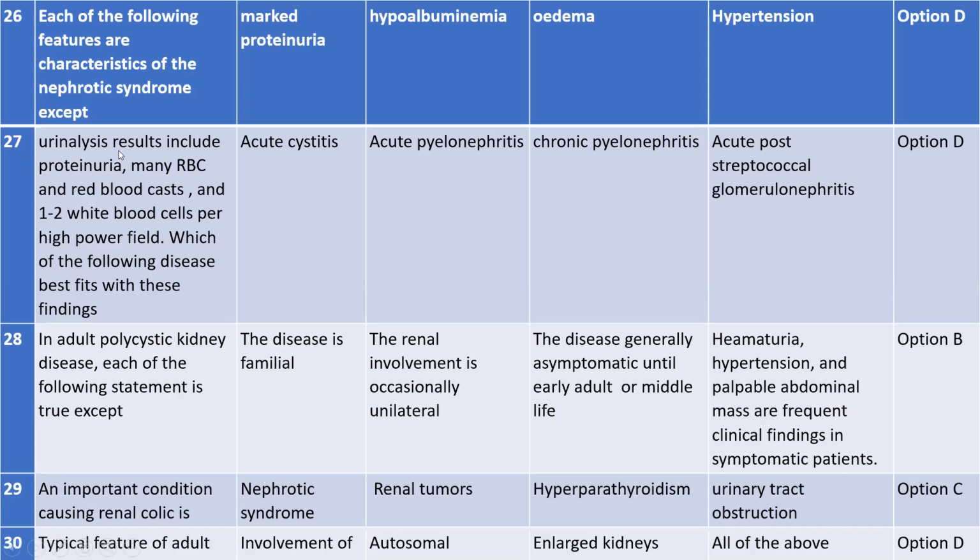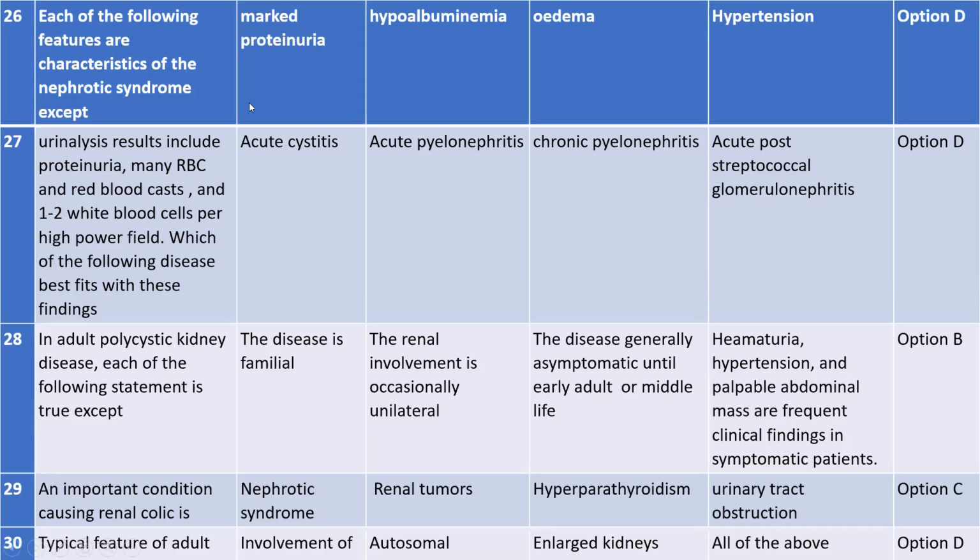So the urinalysis result includes, okay, urinalysis means urine test. In the urine test, the result includes proteinuria. When the urine test is done, what will the result be? The result will include proteinuria and many RBCs and red blood casts, as well as 1 to 2 white blood cells per high power field. Okay, all this will be seen. So which of the following diseases best fits with this finding?